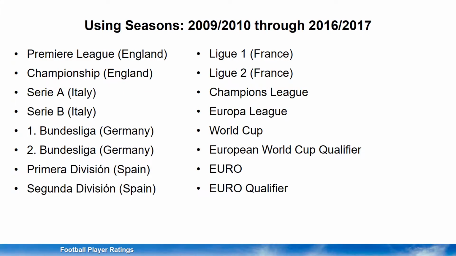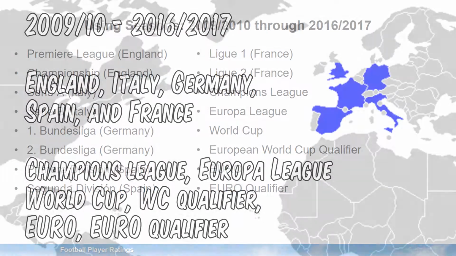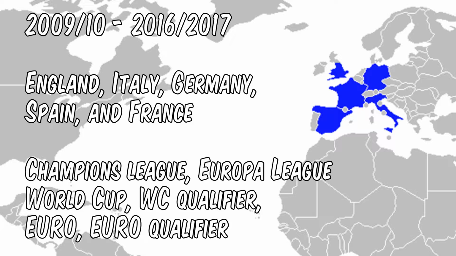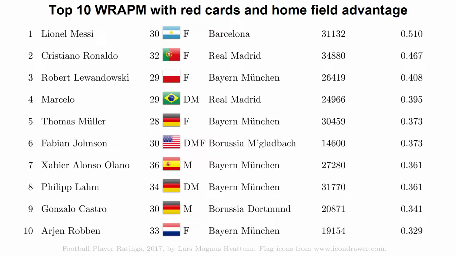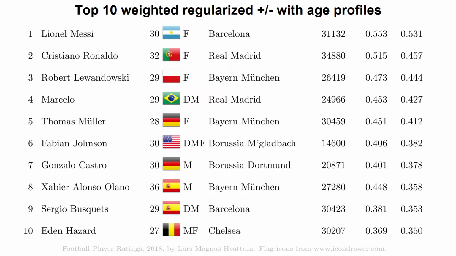Let us now have a look at the top 10 players in the dataset that we use for tuning our methods. This dataset consists of 8 seasons worth of data from 2009 to 2017, including domestic matches from the top 2 divisions in the 5 biggest leagues in Europe, as well as other matches for both club teams and national teams. With our previous best rating, the top rated players were all aged between 28 and 36, all older than the identified peak age. In the new top 10, there are surprisingly few changes, with the top 6 remaining unchanged.